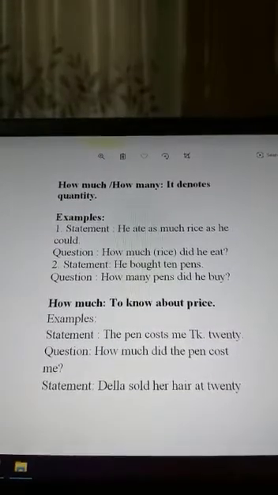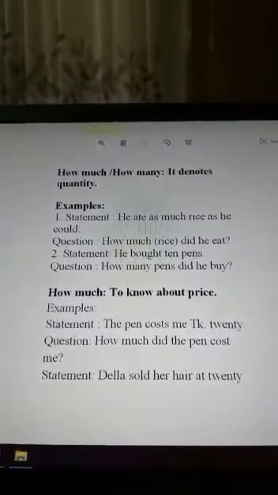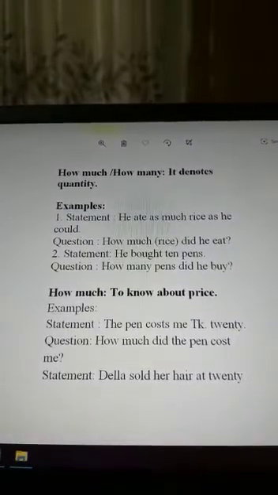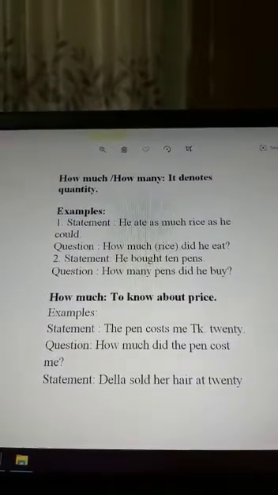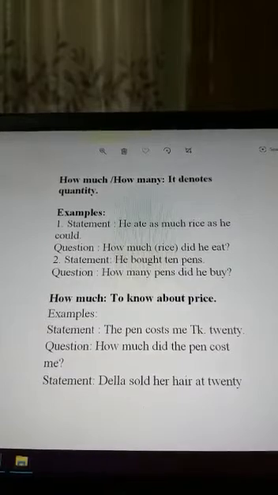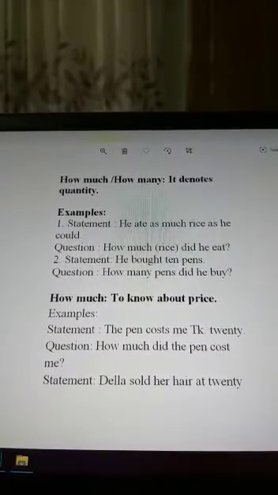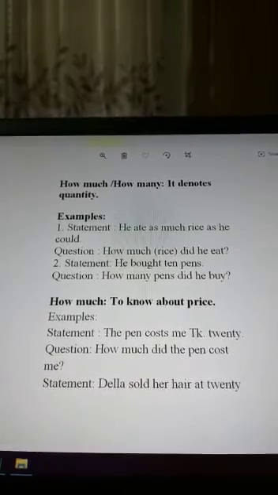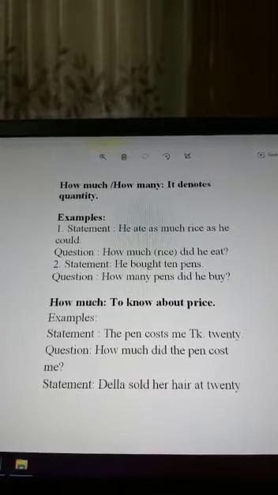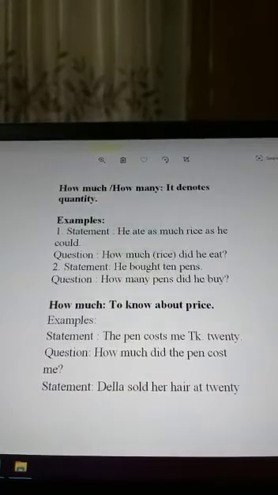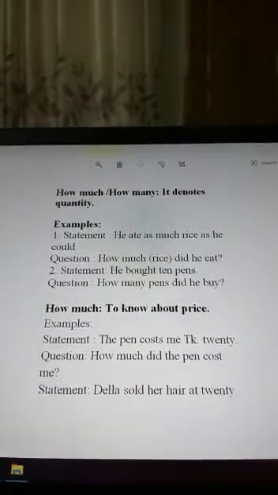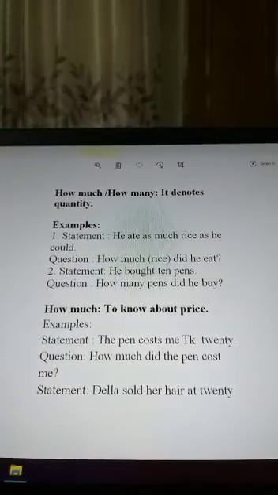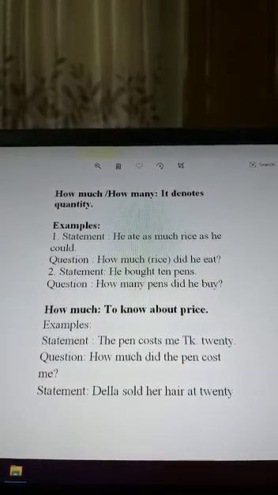Always we have to be very careful, but we have an opportunity in the PSC exam. In the question you can see that one word will be underlined. That's why it will be easier for you to answer the question. Okay, don't worry about that. It will be much clearer to you next time.